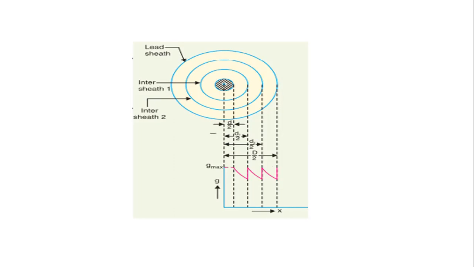This is the intersheath grading. In that case, we are using 3 intersheath gradings: grading 1, grading 2, grading 3. The first grading is obtained from the core to the first intersheath.